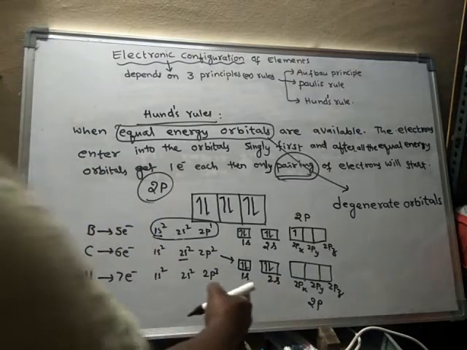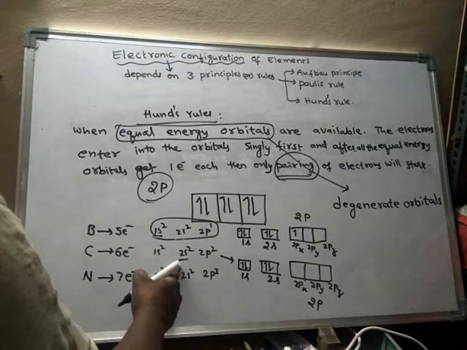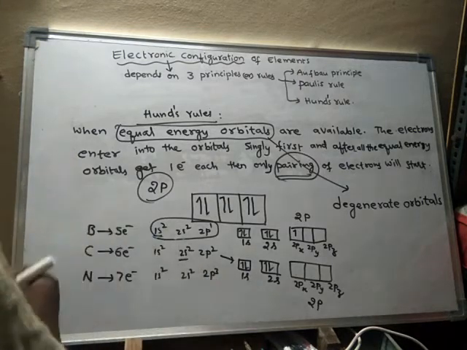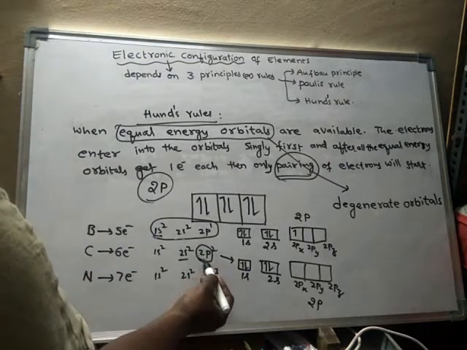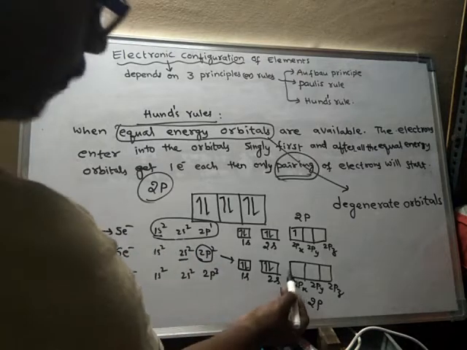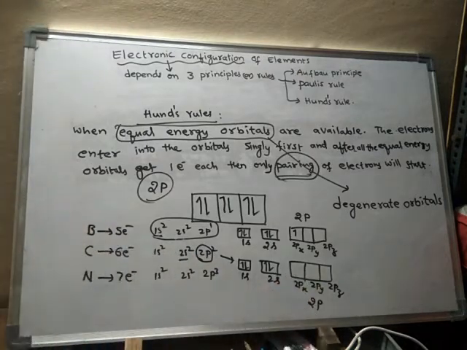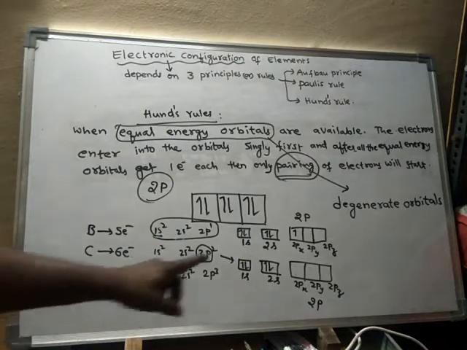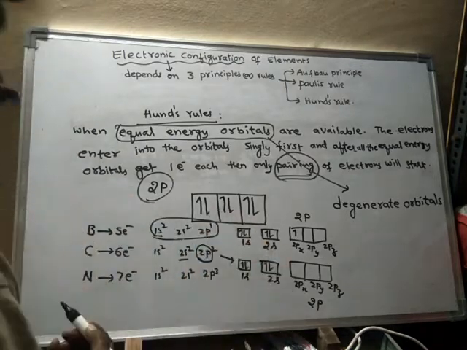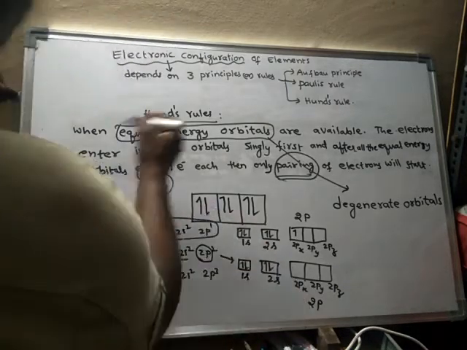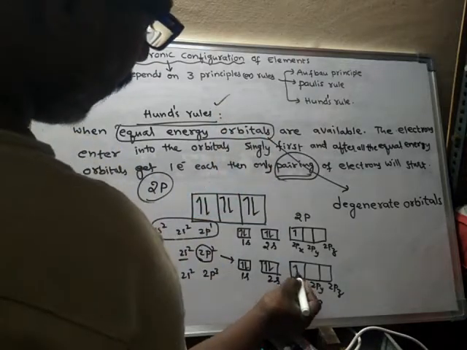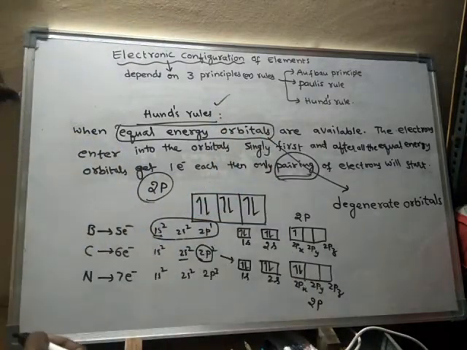After 1s, 2s is filled, and after filling of 2s, next is 2p. The 2p suborbit has 2 electrons. All these three orbitals together are called 2p suborbit. As there are 2 electrons, how should I fill them? According to Hund's rule, I should not fill like this, so this is wrong.